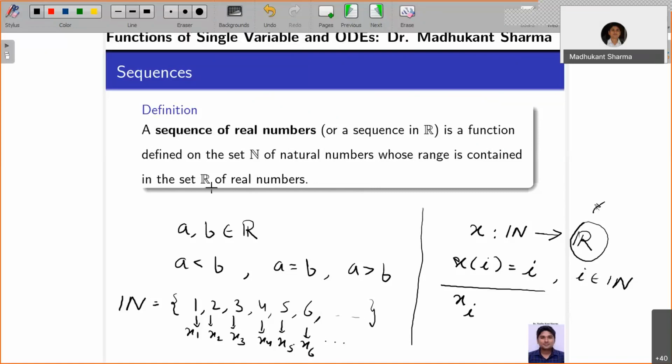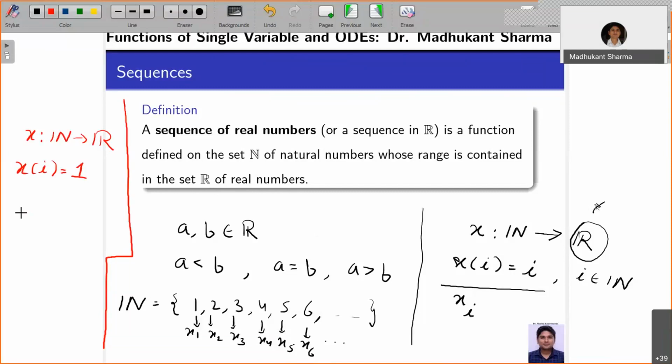One more thing I would like to mention: a sequence is something different from a set. You can have x from N to R. I can define another sequence x of i equals, let's say, 1.